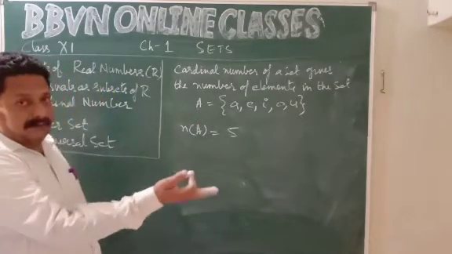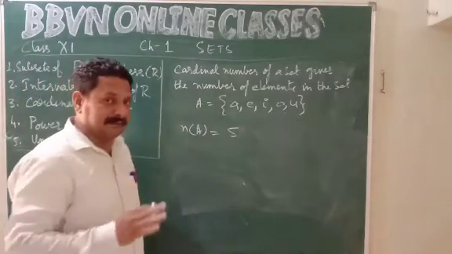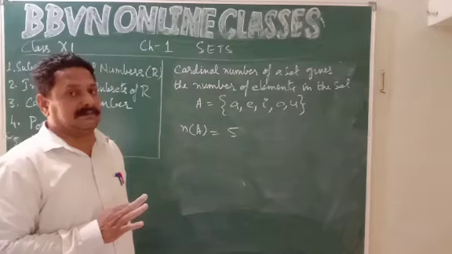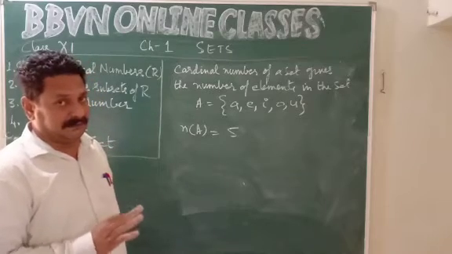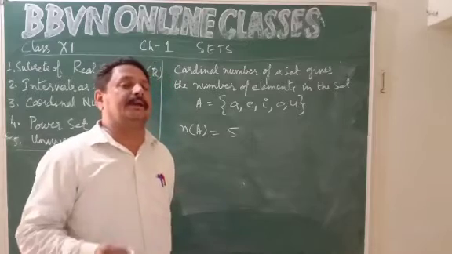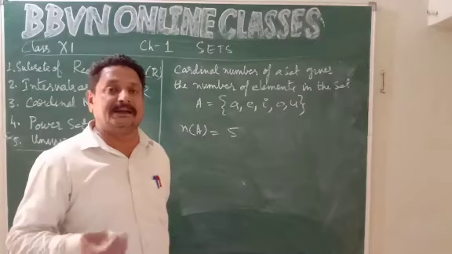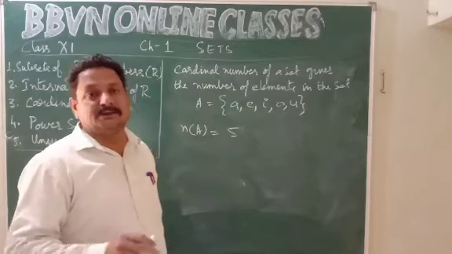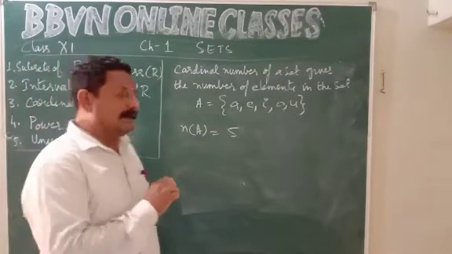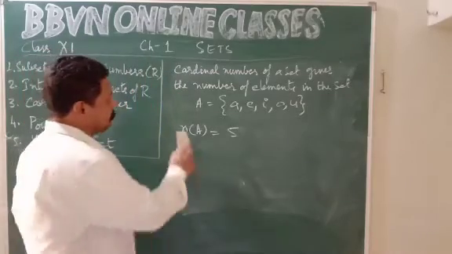They can be any elements. So cardinal number basically represents the number of elements that are present in a particular finite set. Okay. There is no point saying cardinal number of R, capital R, the set of real numbers. There are infinite real numbers, so cardinal number is not defined over there. So cardinal number exists only for finite sets.